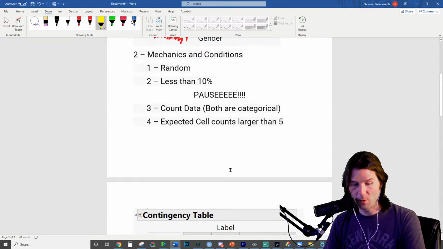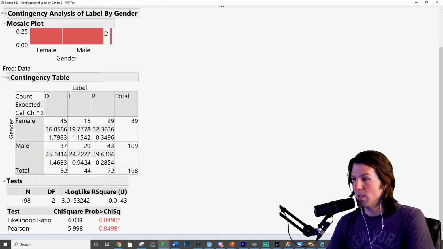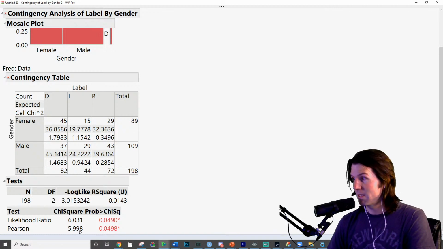Do we not have that graphic on here anymore? No, I've got it elsewhere. Got it right over here. We sum them all up and we obtain the Pearson chi-squared. Remember, the Pearson has your p-value. So this is the chi-squared, which is the sum of all these numbers right here.